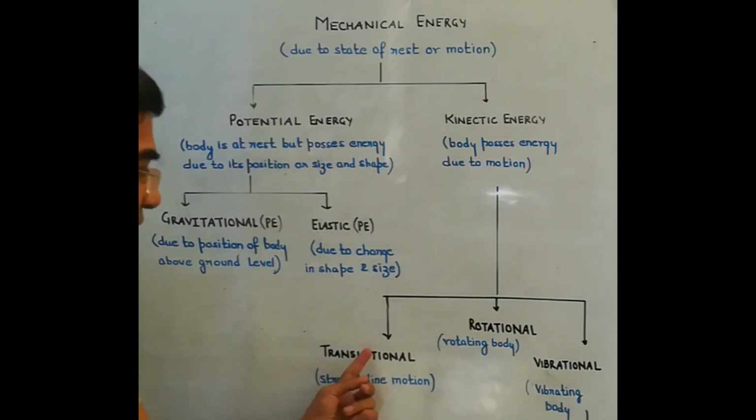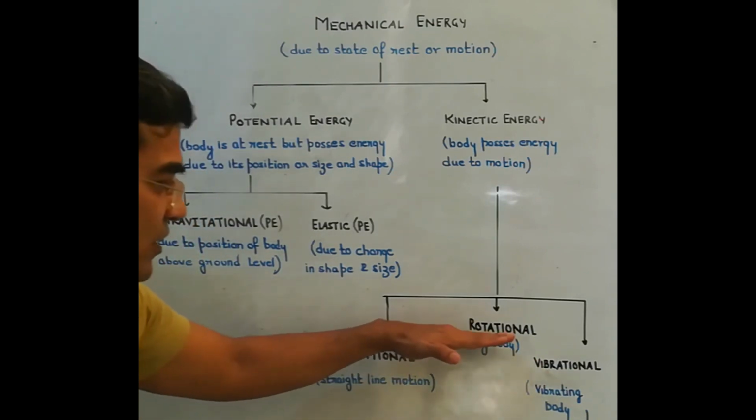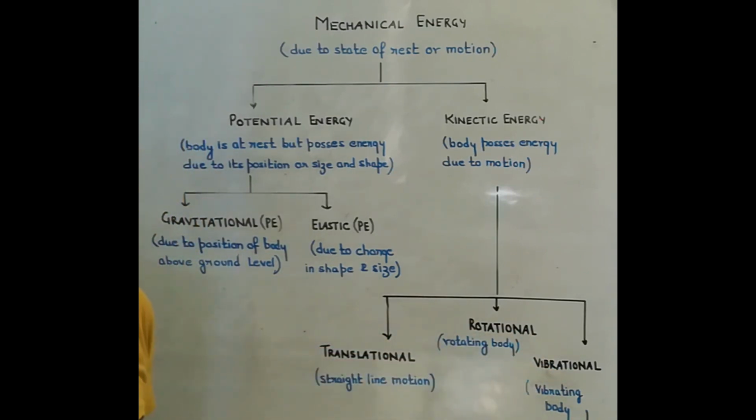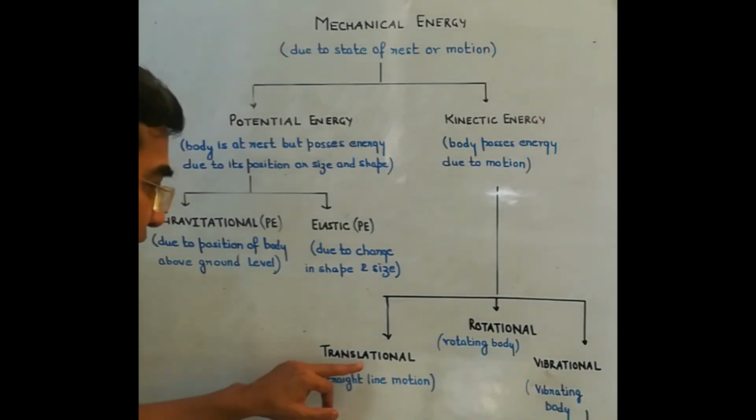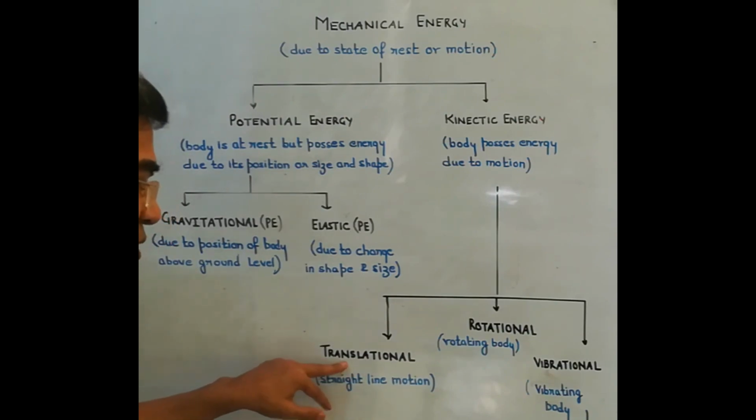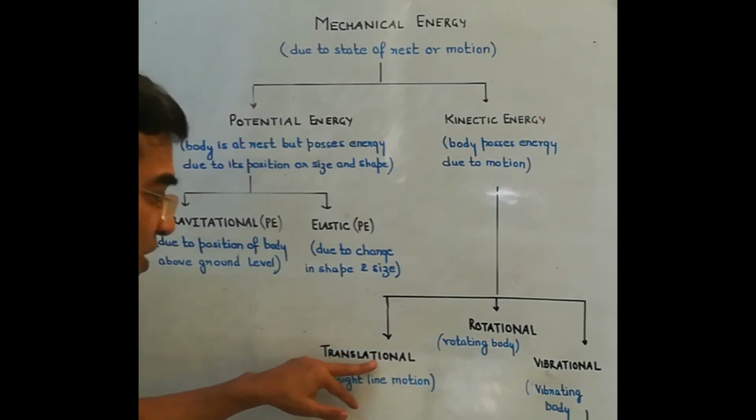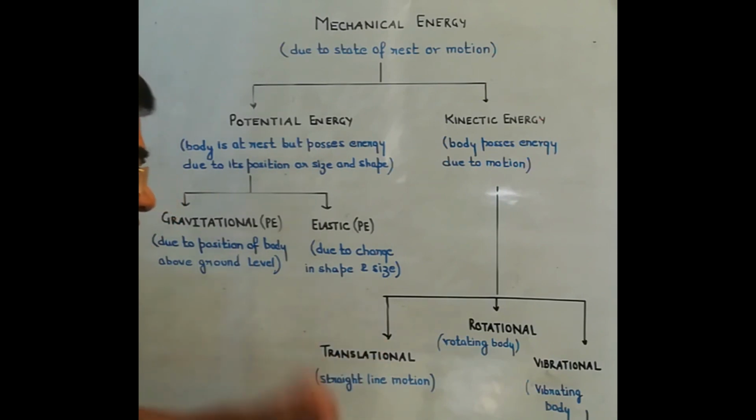Now kinetic energy can be further subdivided into three parts: translational, rotational and vibrational. Now we know that motion can be of three different types. Motion can be in a straight line. So if a body is moving in a straight line, we call it a translational motion. At that point, the energy possessed by the body is called translational kinetic energy.